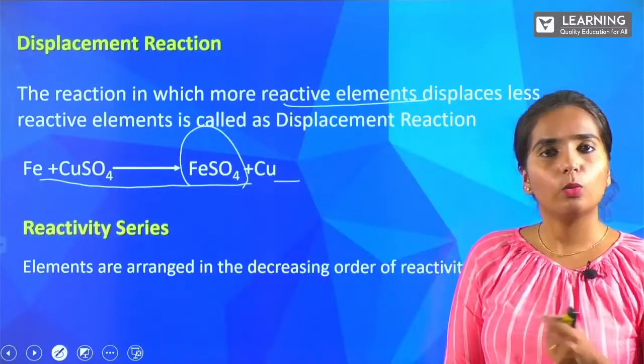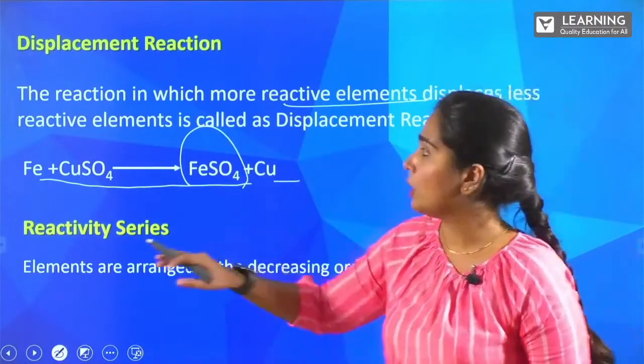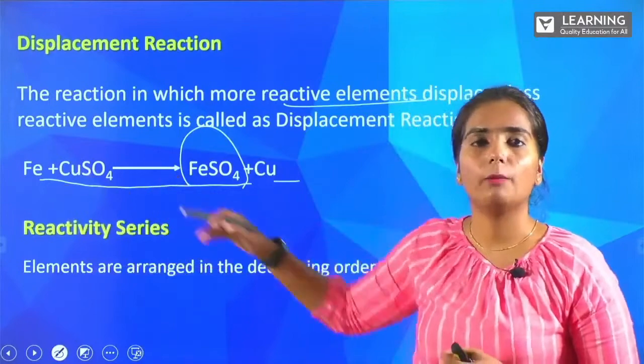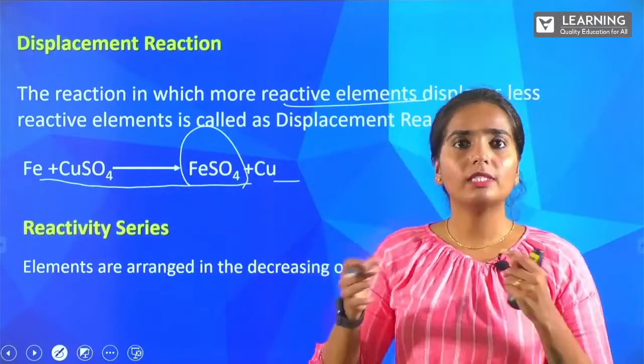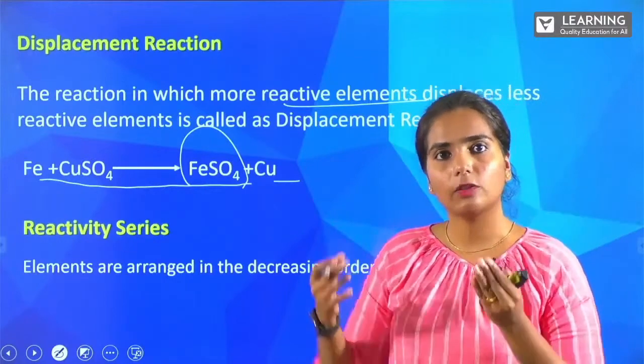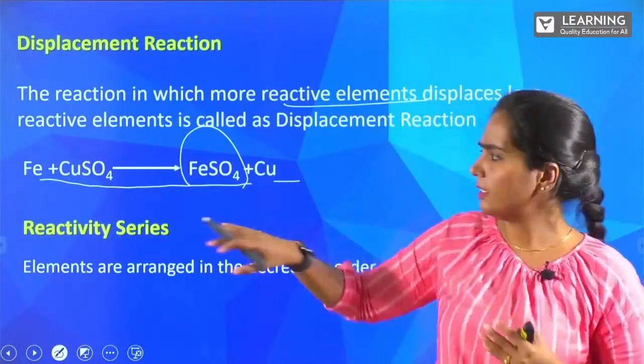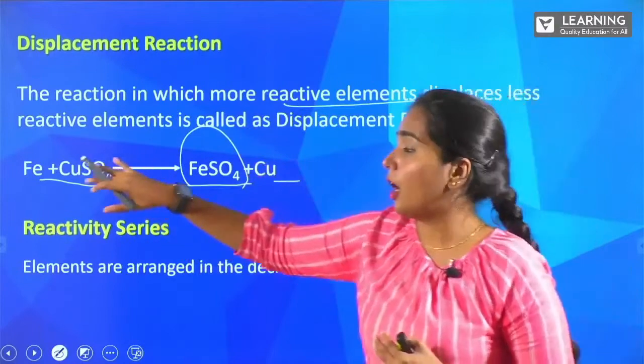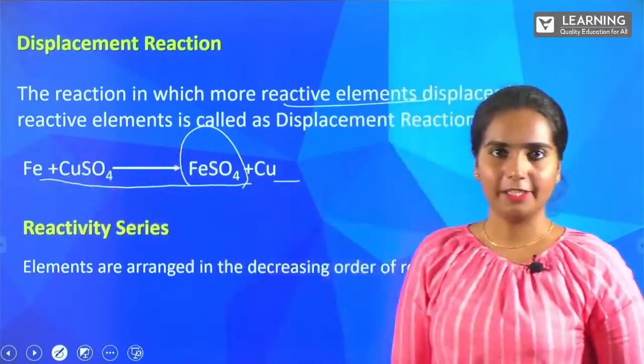Why do you think it has happened? Yes, because our iron is more reactive compared to our copper. So this itself tells you the definition, students, that we are replacing the less reactive one with a more reactive one. In this example, you can see it very clearly, copper is being replaced with iron.